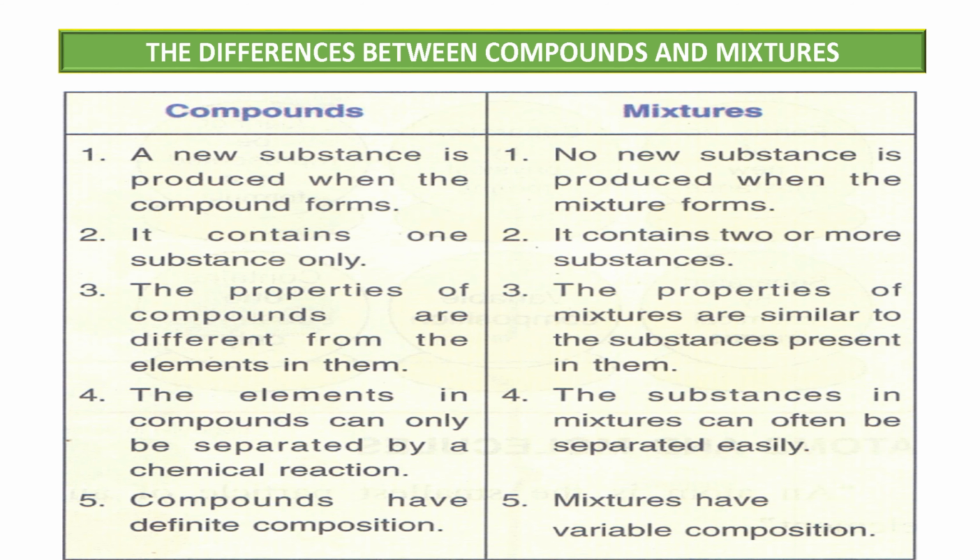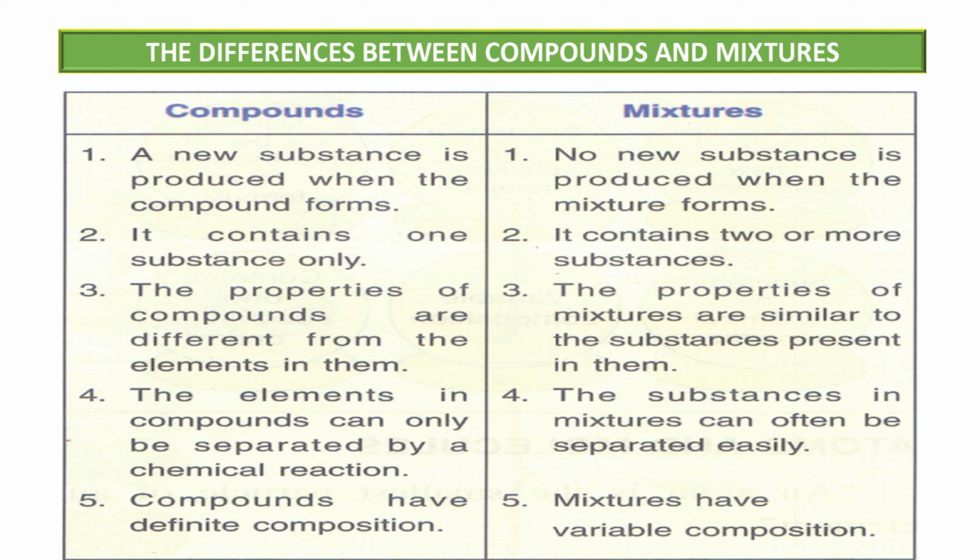The next topic is the difference between compound and mixture. A new substance is produced when a compound forms. In a mixture, no new substance is produced when the mixture forms. So when a compound forms, a new substance will form, and when a mixture forms, no new substance will be produced. It contains one substance only.